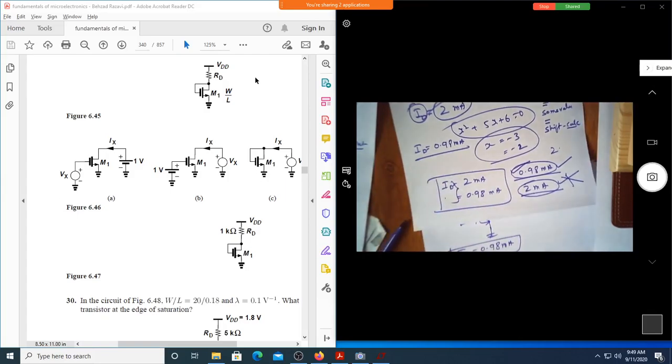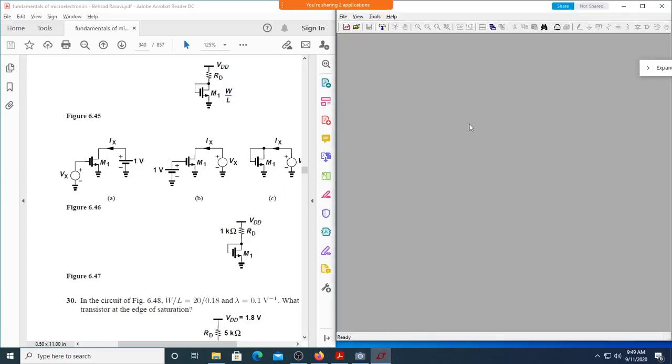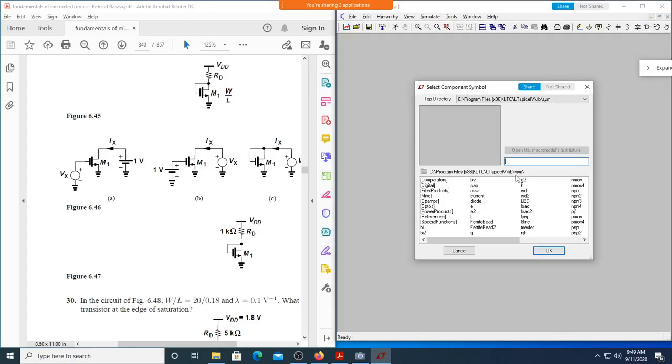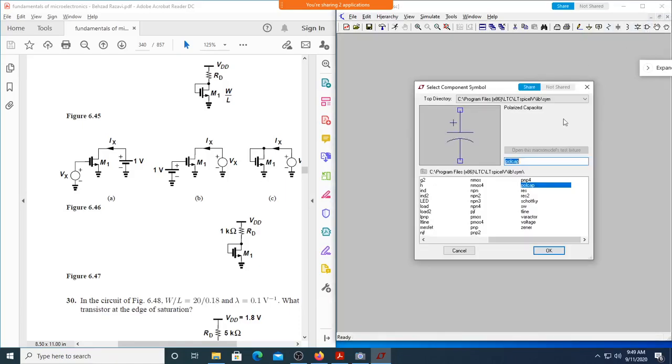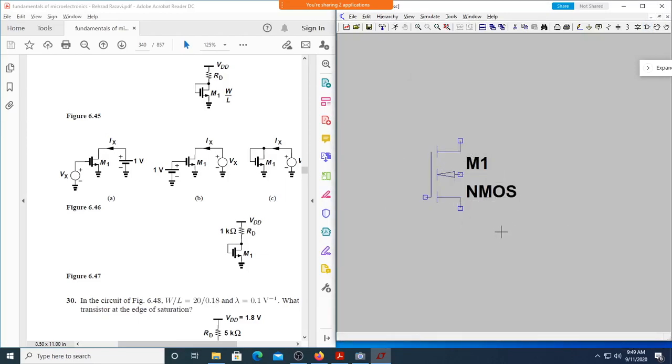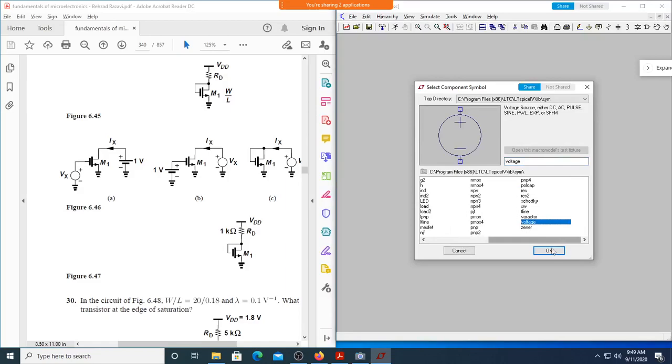Now let us go back to LTspice and try to simulate and verify this. One more thing I want to clarify to all of you: whenever you are using the NMOS, please select NMOS 4. NMOS 4 you have to select. Then you want to have a power supply, so this is the power supply.